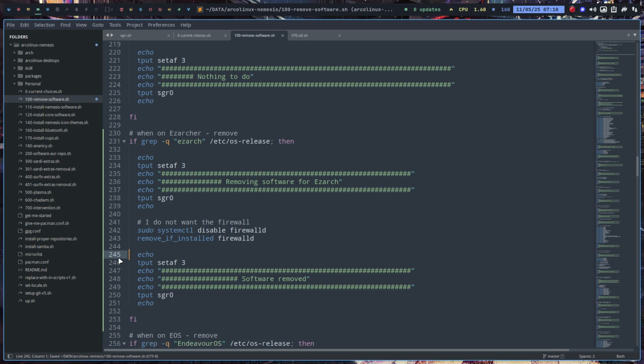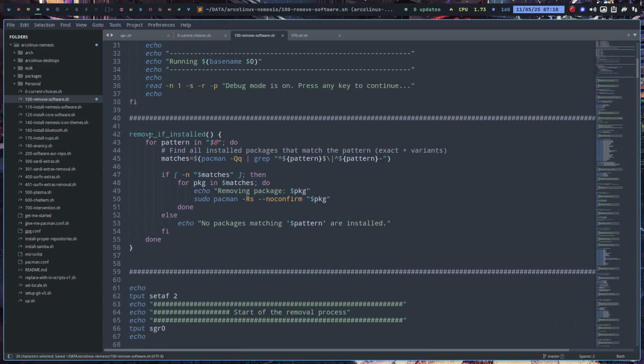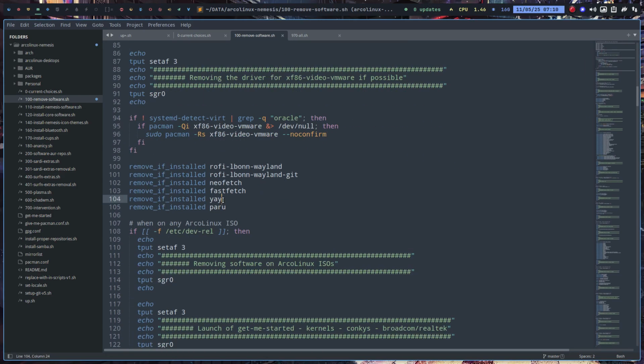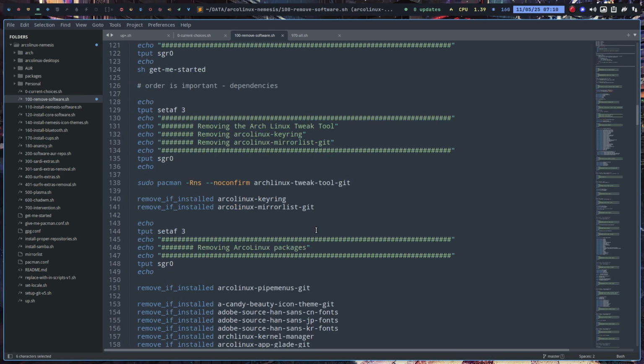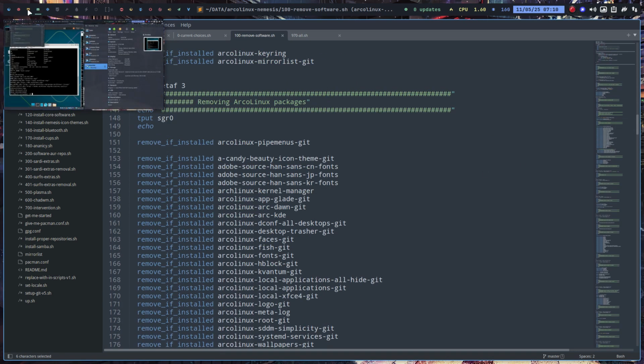If there's more stuff to remove, I played around with ChatGPT. Remove if installed is actually a function. That's up here. Function should go at the top. Figuring out with pattern this time. Okay, let's remove it. So basically I want to remove yay and paru and go later on in another script to yay-git and paru-git, so the last version, the git version. That's it for now.